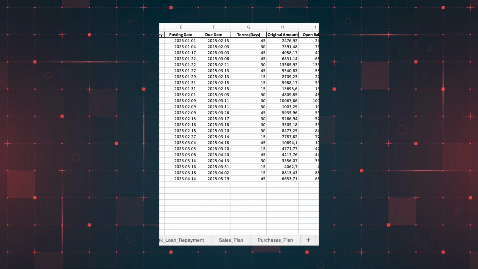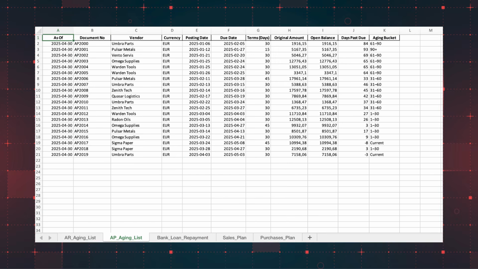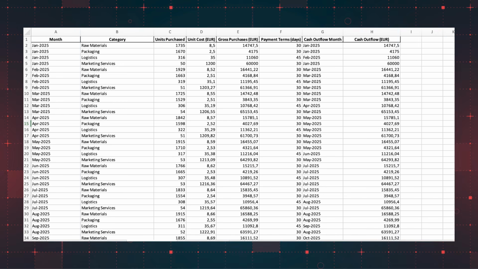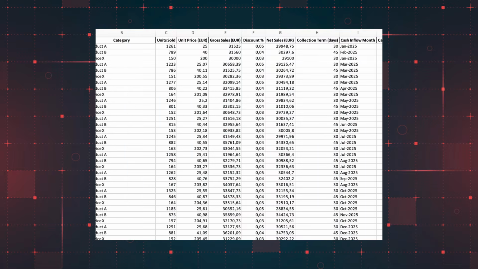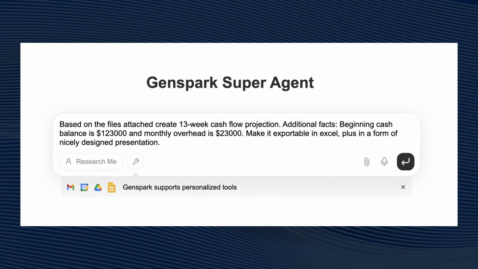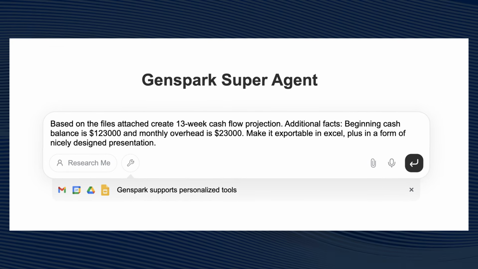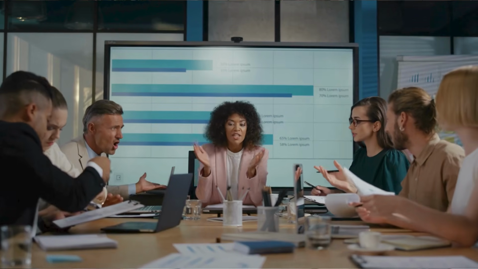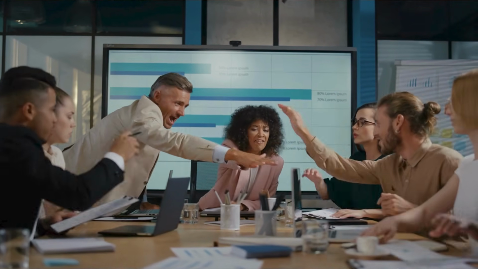Export all receivables and payables from your accounting system with the exact due dates or weeks for each item. That alone gives you a clear cash flow projection based on your current balance. Then, take your sales plan and procurement plan, add assumptions like days sales outstanding and days payables outstanding, and put it all into a prompt. In the prompt, include how much cash you have at the beginning and what your other monthly expenses are that are paid regularly, for example, salaries, rent, etc. In minutes, you've got a cash flow forecast that used to take me hours every single week. That's the power of using AI in finance.